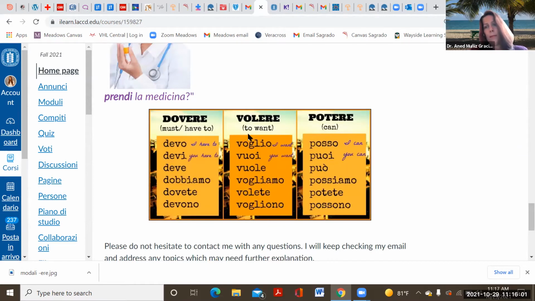And I have the 3 main ones here. Sapere is also used as a modal verb often if it works with another verb. That means they modify a verb. But sapere can also be used in other ways. It's an irregular verb. And we have another irregular verb, which is bere. So the important irregular verbs to remember for this unit are the modal verbs, which are dovere, volere, and potere, and you have the conjugations here.